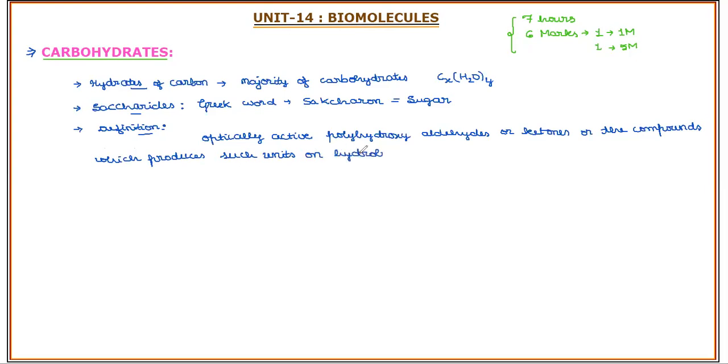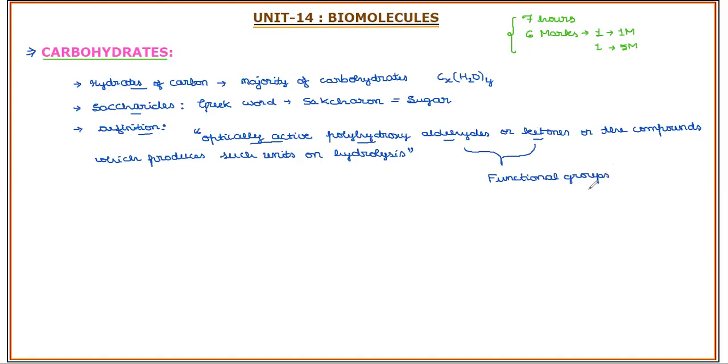So just understand it very clearly. From the modern definition, carbohydrates can be defined as optically active polyhydroxy aldehydes or ketones. Polyhydroxy refers to many hydroxyl groups. Either they may contain an aldehyde as a functional group or a ketone as a functional group. Hence, aldehyde and ketones are the functional groups present in carbohydrates.